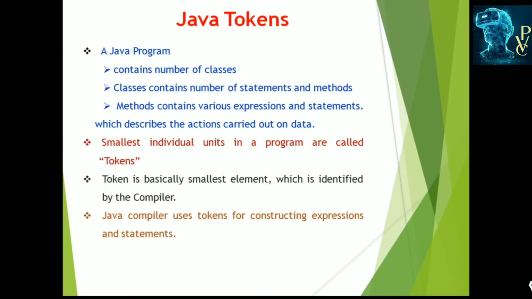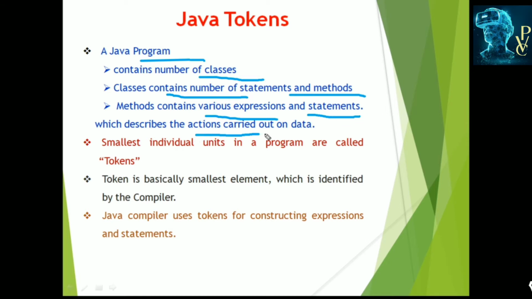A Java program consists of a number of classes. Classes contain a number of statements and methods. Methods contain various expressions and statements which describe the actions carried out on the data.